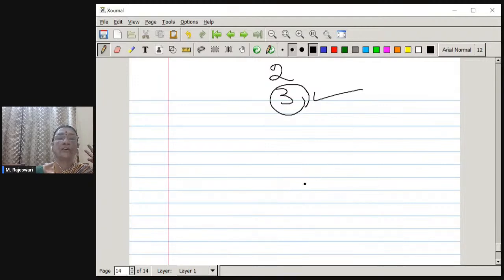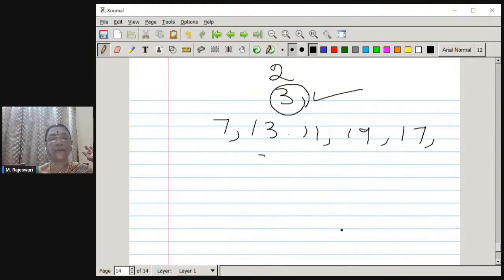Okay. So that eliminates them. Now once the composite factors are over, we can try the prime number factors like 7, 11, 13, 17, 19, and then 23. Like that you should keep on trying. If sometime it clicks, then we can say the number is a composite number.